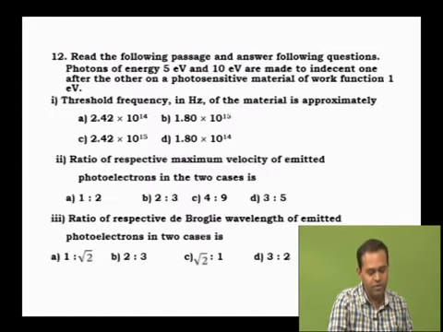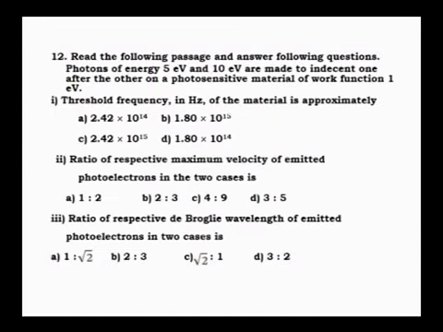Then question number 12. It is a passage based question. In general it also comes in this type. Read the following passage and answer the following questions. Photons of energy 5 and 10 are made to incident one after the other on a photosensitive material of work function 1 electron volt. The first one is you have to determine threshold frequency. Correct? Now, first question, you have to determine the value of nu naught.